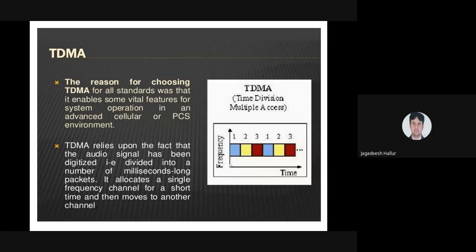The TDMA technique is divided into milliseconds. The time slots are used in a number of packets. A packet is nothing but a bunch, and that bunch is allocated to many users. So TDMA can be used for multiple techniques.